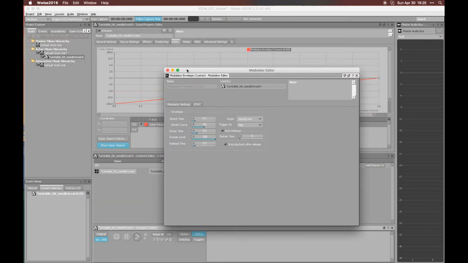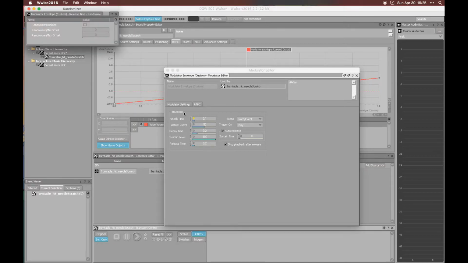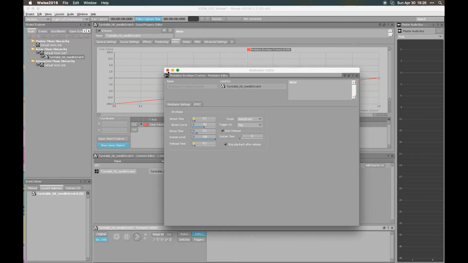Now, the thing is, we're doing this to be fancier compared to a random container. We want to have more variation. So let's randomize the parameters in the envelope. The envelopes in Wwise allow you to randomize their parameters, which is amazing. So let's insert some values for the attack and for the release. I don't know. 0.2. Okay. Now let's try and play the asset.